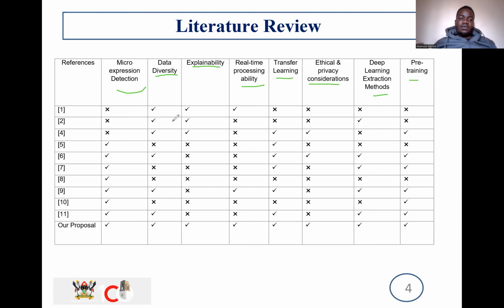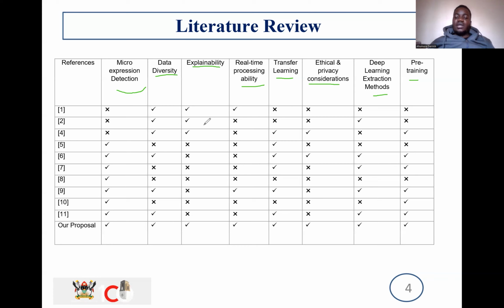The majority of the papers that we did review had micro expression detection catered for and covered. Then the data diversity was a bit 50-50. Some papers that we reviewed were using data sets that were not really diverse in nature. And for explainability, the majority of them did not have it. For real-time processing ability, the majority still lacked that ability.